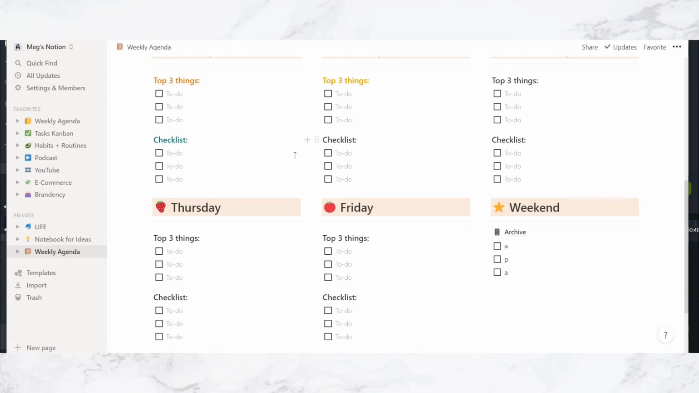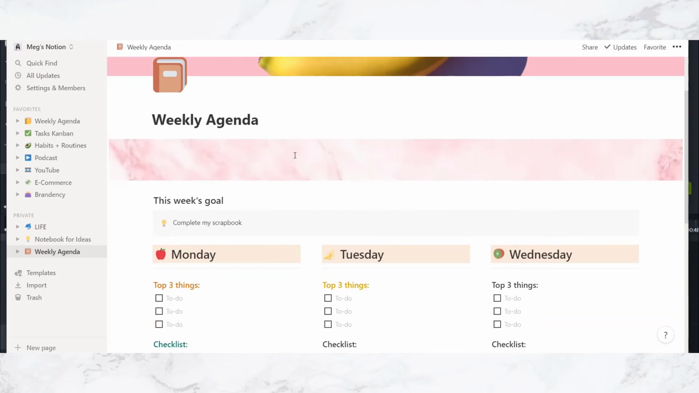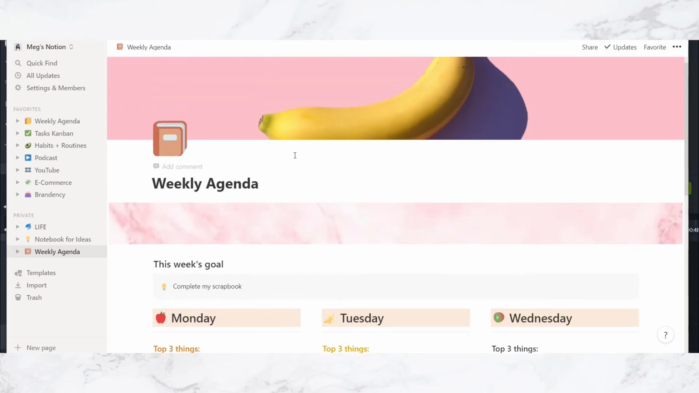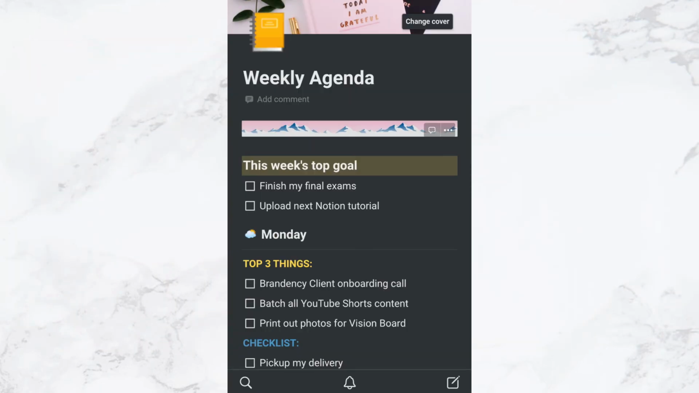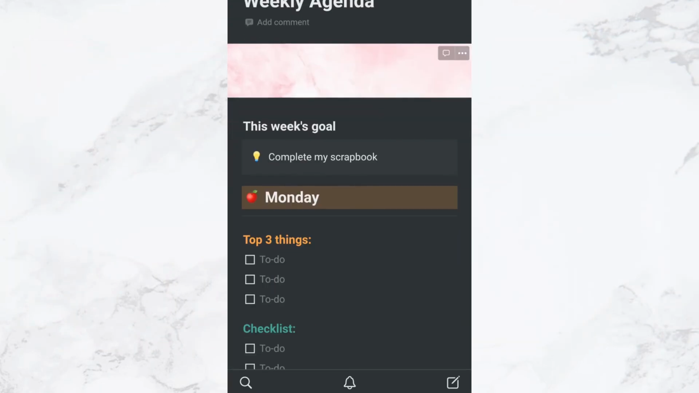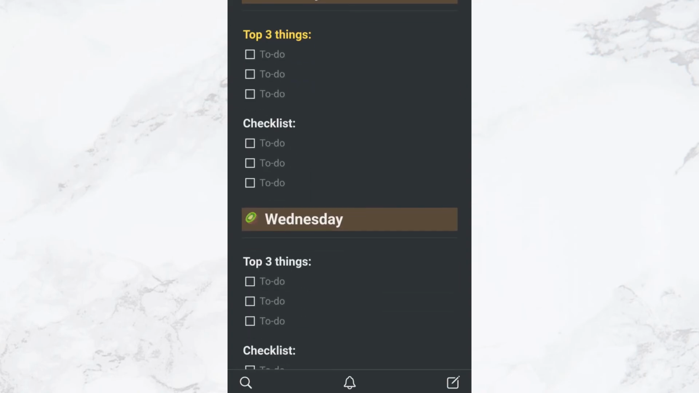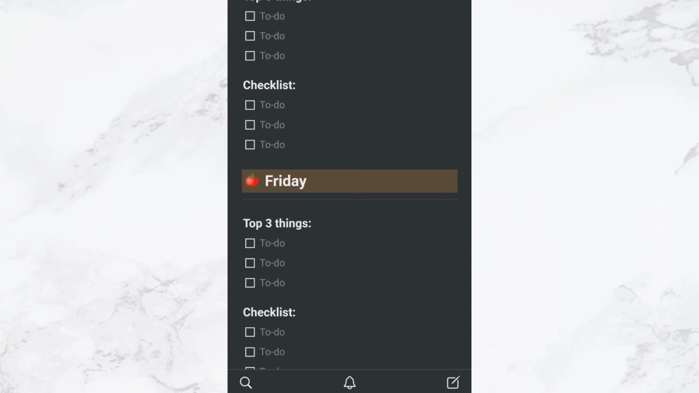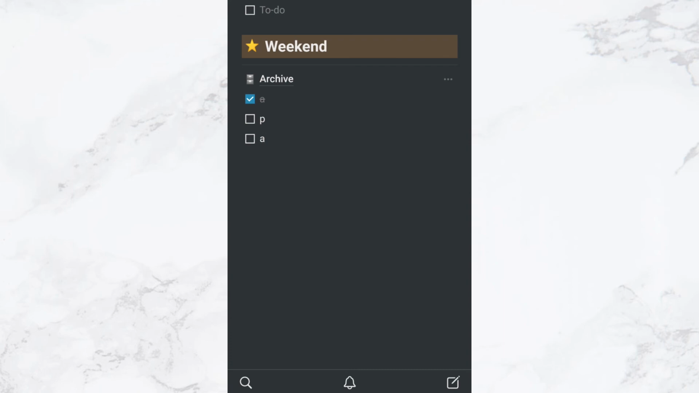And that's it. And of course, this is so awesome. You can have this on your phone as well. I'm going to show you on my phone. On my phone here, I have the weekly agenda. This is my own, and this is the one that we just made together. And it's so easy. I can just go in, type stuff, check stuff off, drag and drop things, and everything syncs across all of my devices.